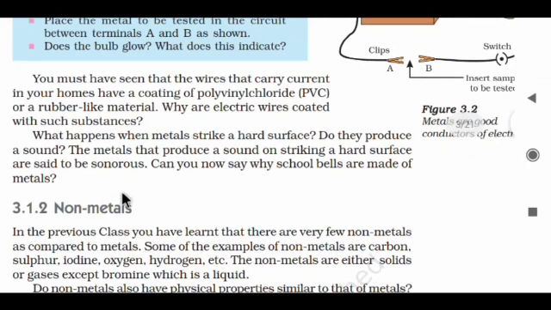What happens when metal strikes a hard surface? Does it produce a sound? Yes, it is the next property of metals. Metal produces a sound when it strikes a hard surface. Just take the example of your school bell. The metals that produce a sound on striking a hard surface are said to be sonorous. It is the next property of metals. Can you now say why school bells are made of metals? Because they produce a large sound.